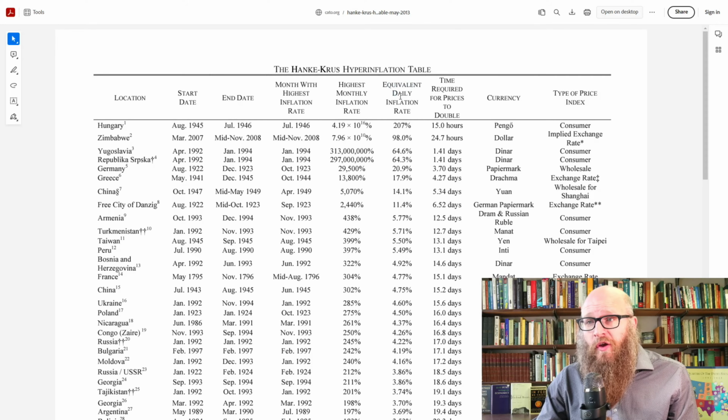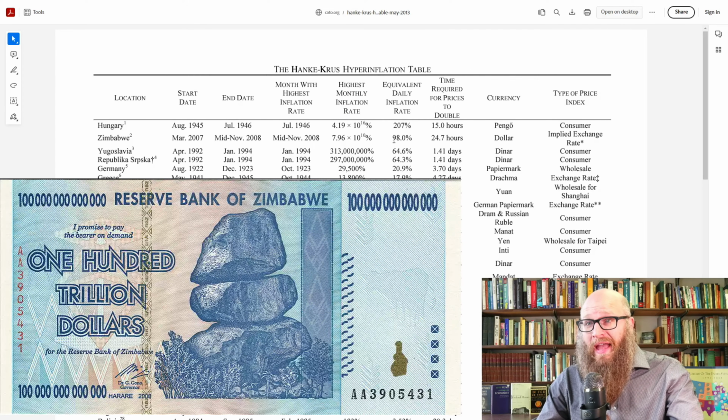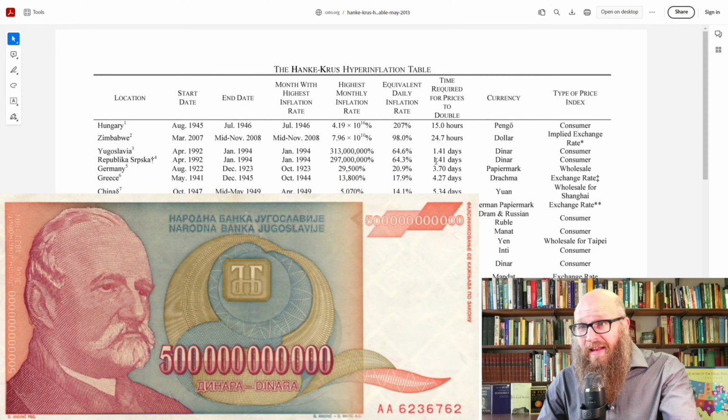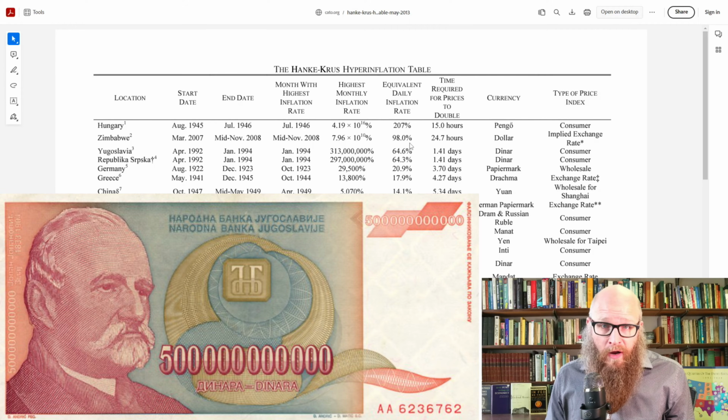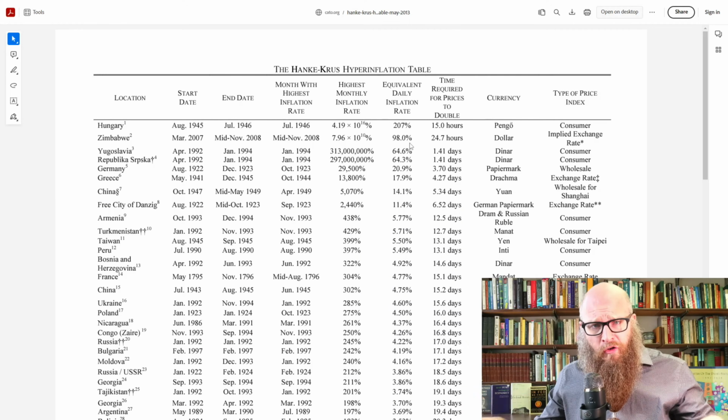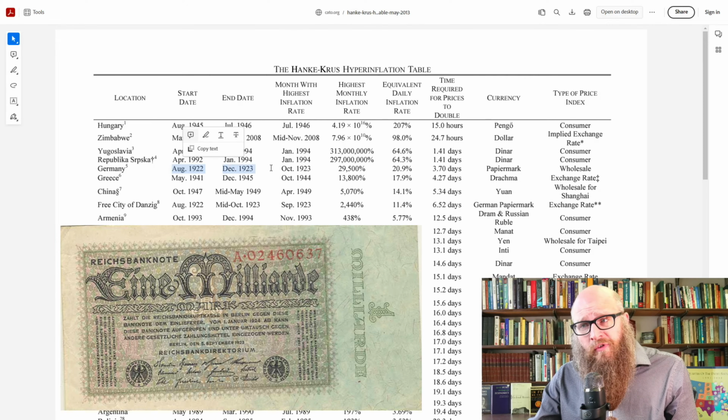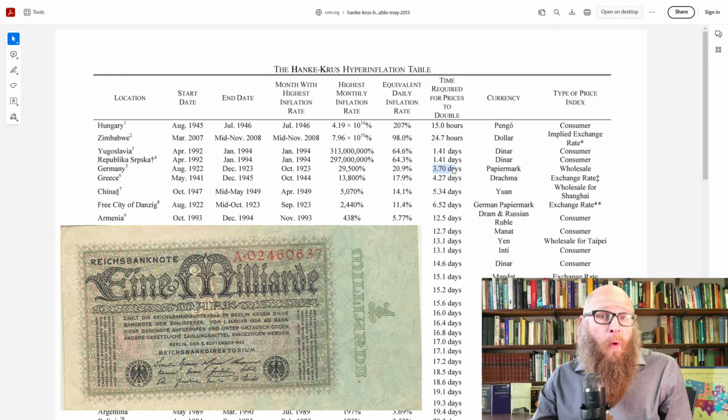This column tells us the equivalent daily inflation rate, 207%, and the time required for prices to double. And this column tells us the monthly inflation rate. Zimbabwe famously had one in 2007. Prices were doubling once every day. Yugoslavia in 1992. This is shortly after the fall of the USSR and during the significant collapse of the Yugoslavian government as the area broke into different countries. The famous German 1922 episode saw prices doubling every 3.7 days.